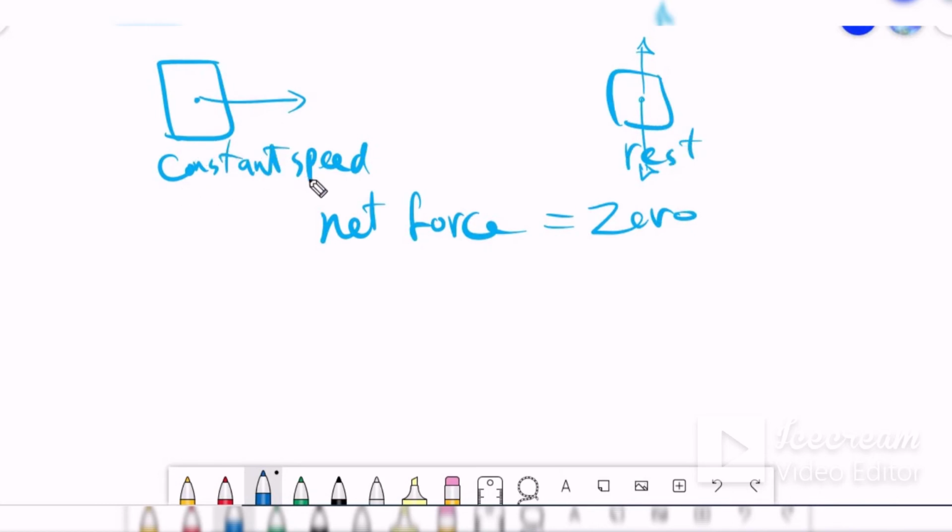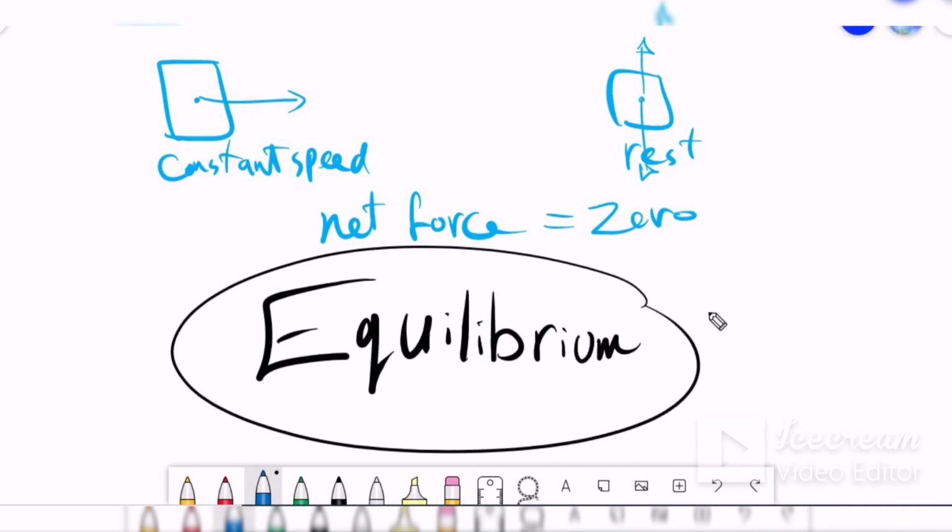Now constant speed means no acceleration. It means all of the total forces acting on this object become 0. Now for both cases, the net force equals 0. If we have an object like that and the total force equals 0, we can say that the object is in equilibrium.